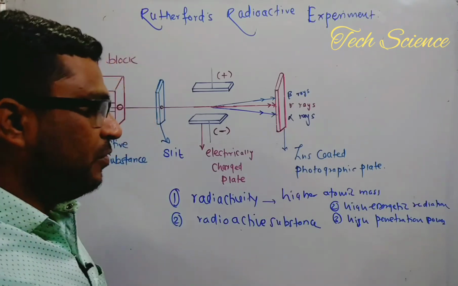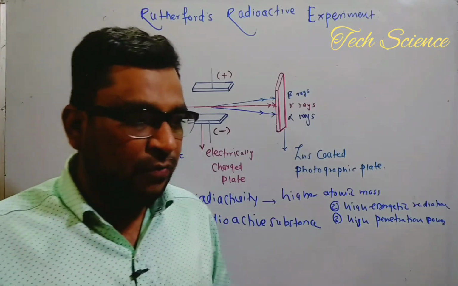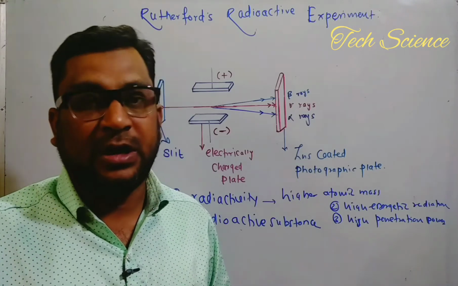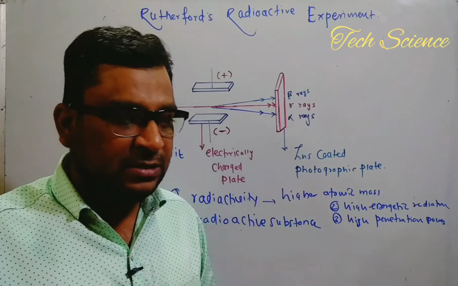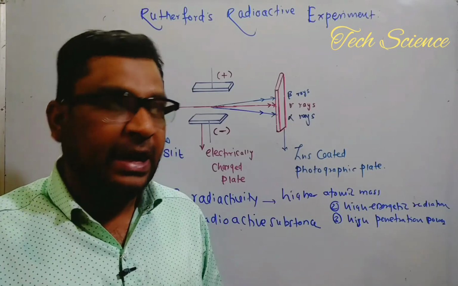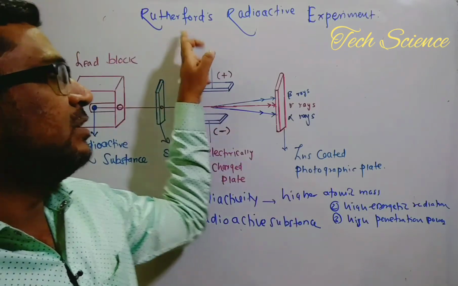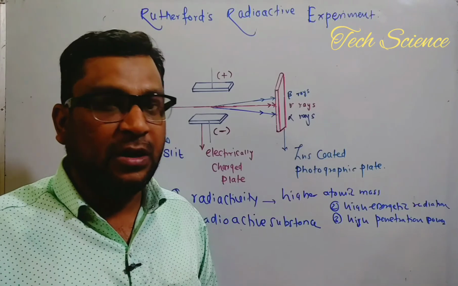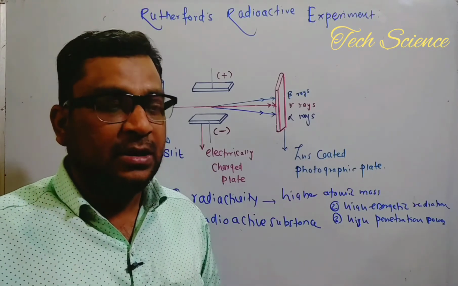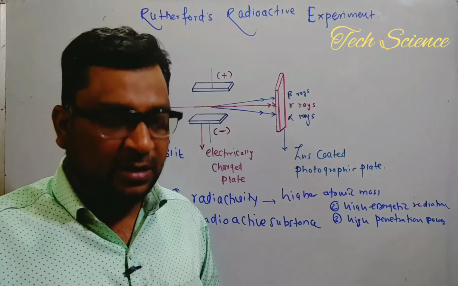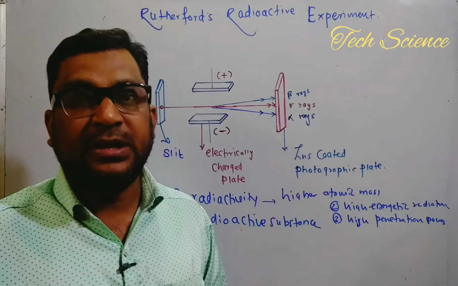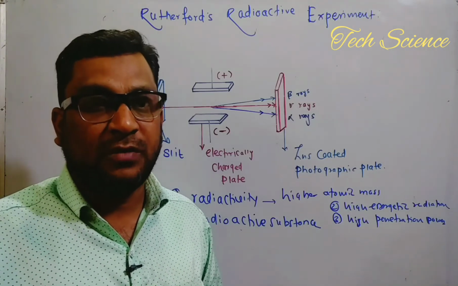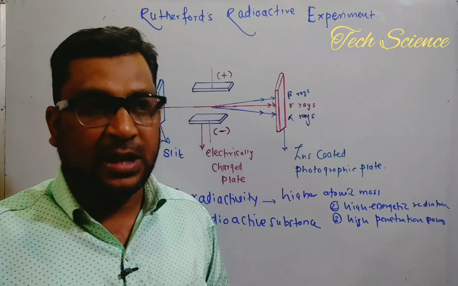Now the question is, which scientists contributed in the field of radioactivity? There are a number of scientists, like Henry Becquerel, Madame Curie, Pierre Curie, and one more scientist called Ernest Rutherford. They contributed in the field of radioactivity. There are different types of uses, from agriculture to the industrial field. Everywhere there is a use of these radioactive substances.